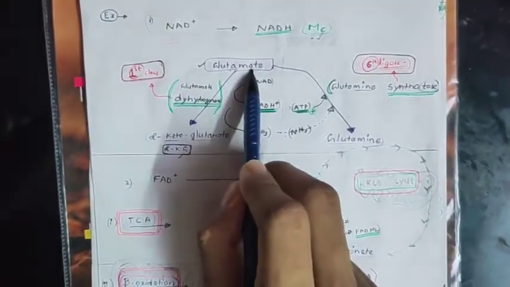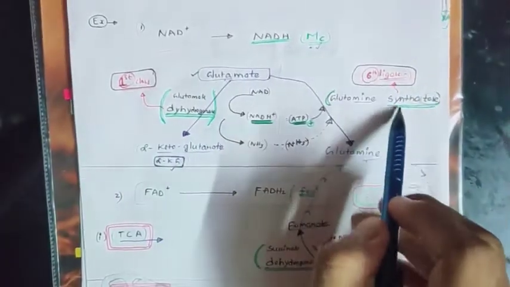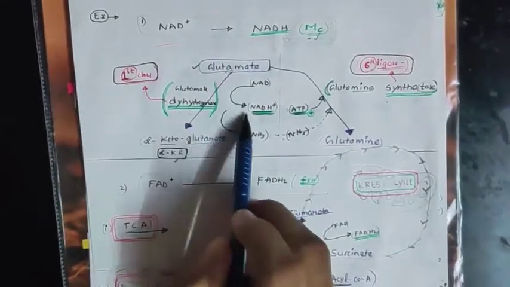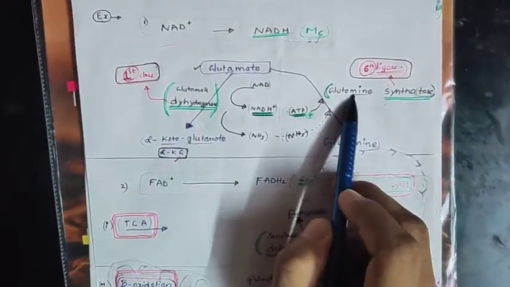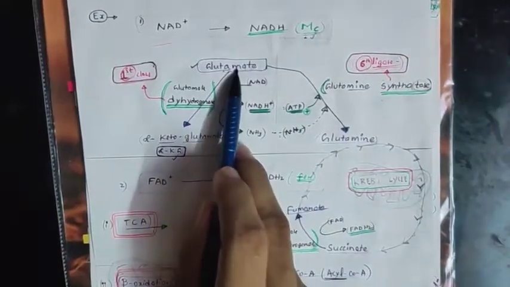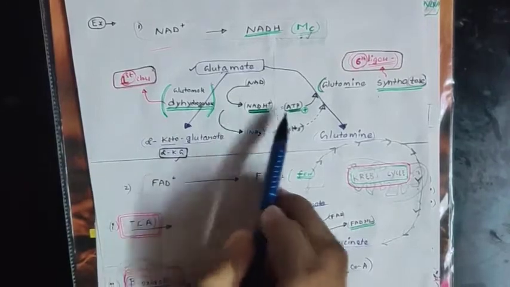Glutamate converting, I told this many times. Alpha-ketoglutarate is first class, glutamine is sixth class, because of synthetase here. In synthetase, ATP is used, while in dehydrogenase NADH is formed. So first class, sixth class. Another example I told in the urea cycle. Here you should remember that glutamate has two common reactions. Here NH3 is removed, here NH3 is added. You can remember very simply: here ATP, here NADH. ATP because it is a ligase, NADH because it is a dehydrogenase.